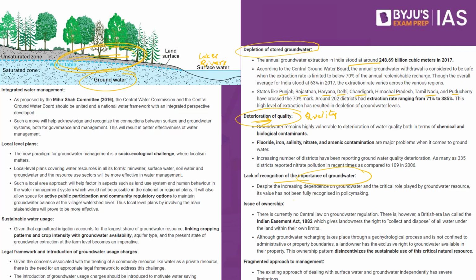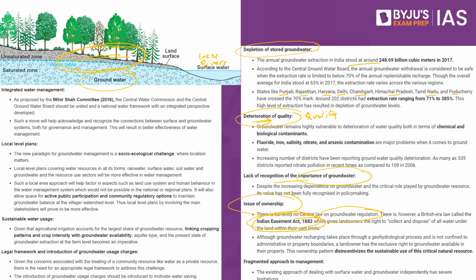The fourth major concern is in reference to the issue of ownership. What do we mean by it? It means there is currently no central law on groundwater regulation, but we have one law called the Indian Easement Act. What is this easement basically? Easement is a right that is given to the occupier of a land. Let's say, for example, you have your own house, and you also have a borewell. Just because you hold that plot of land, it also means that you would be able to dig a borewell. You would be able to use a maximum amount of water after the borewell is dug.